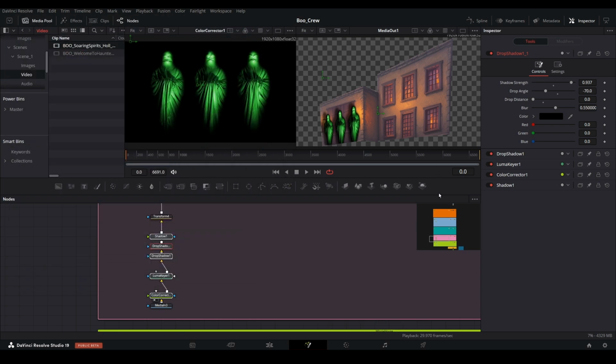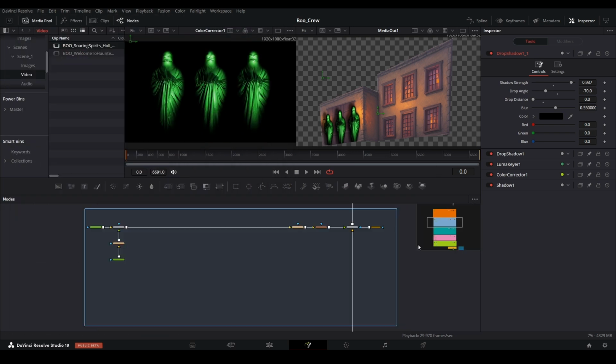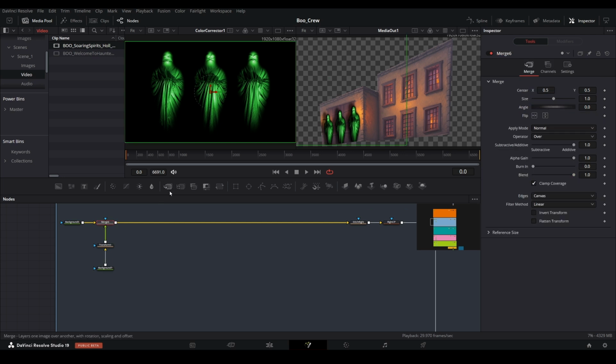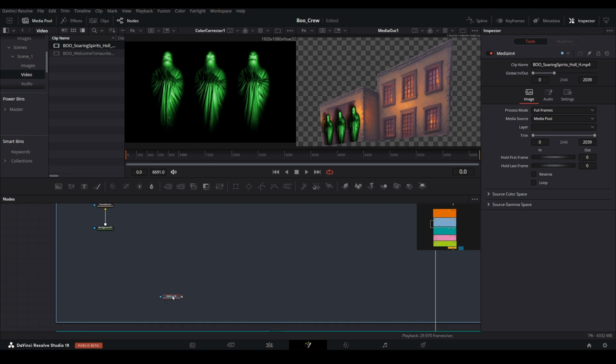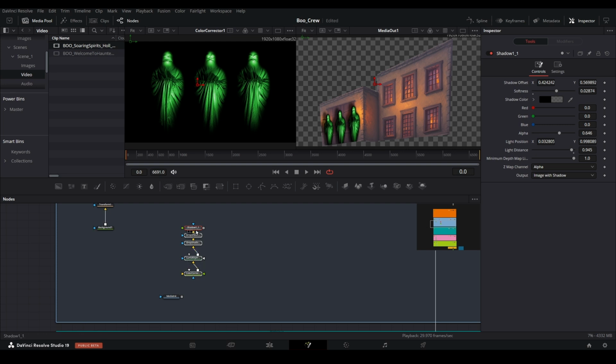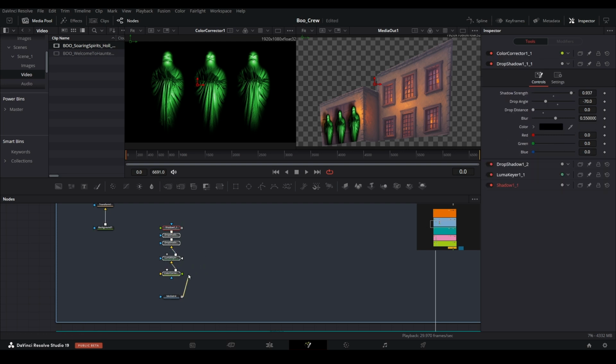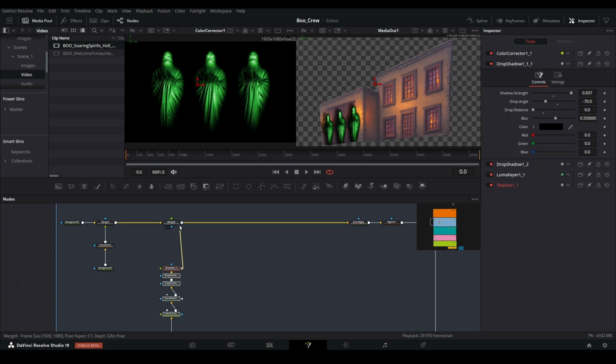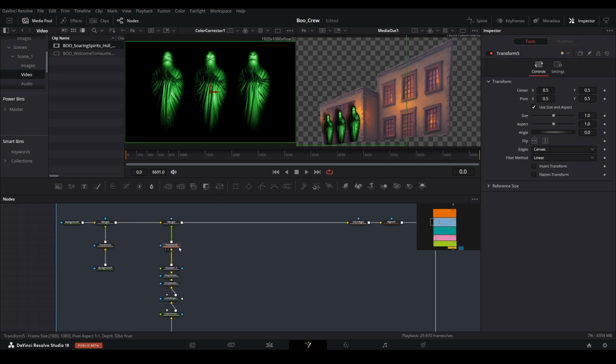Next, navigate to the right house tree limb, and add a Merge node. Then bring in the Soaring Spirits video. Let's leave some space between them, and paste the node collection that we copied from the Boo Crew Trio branch. Connect the branch together. And then, with the shadow node selected, add a transform node from the Quick Access toolbar.